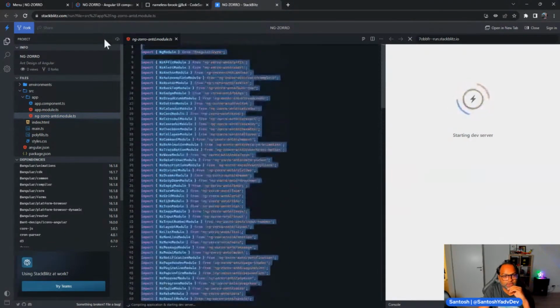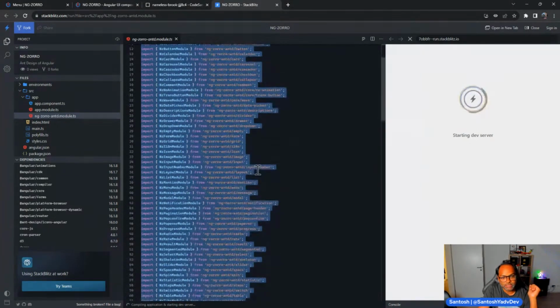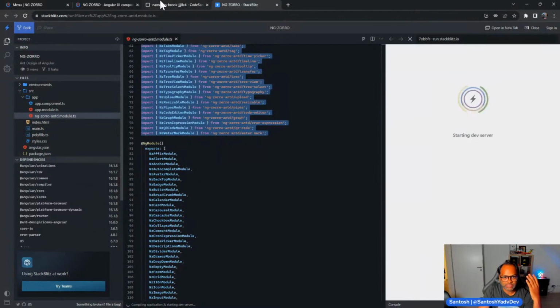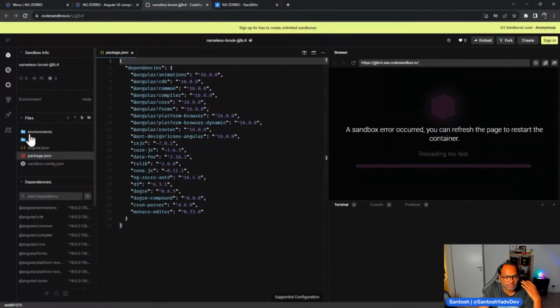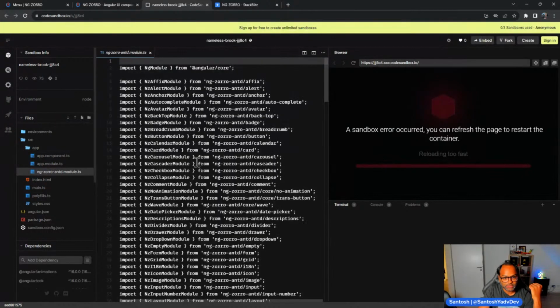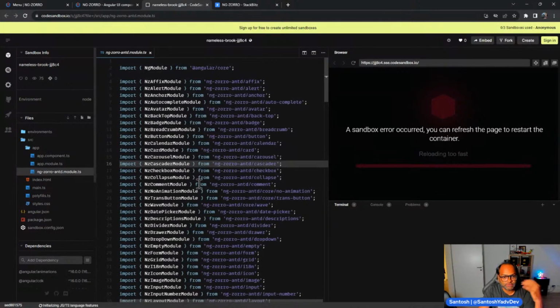I think Angular Material also had this previously. I'm not sure if they still have it, but never do this. Never have everything imported into a single module. This is just for an example, but it's very bad practice. This is how people actually started doing it in most of the Angular apps which I have seen when it comes to Angular Material.